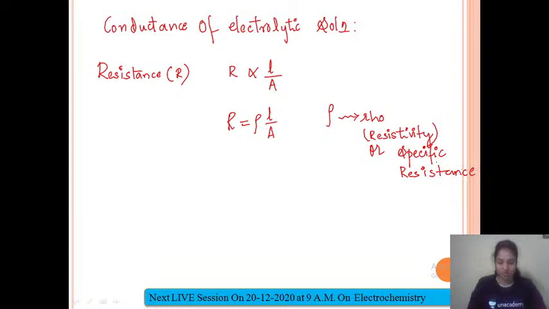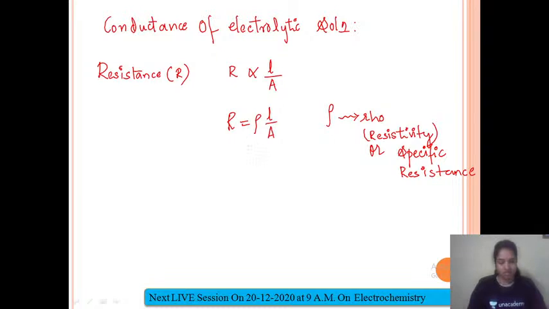Now coming to the SI unit of this particular component. You know that length can be measured in terms of meters, and area can be measured in different terms.